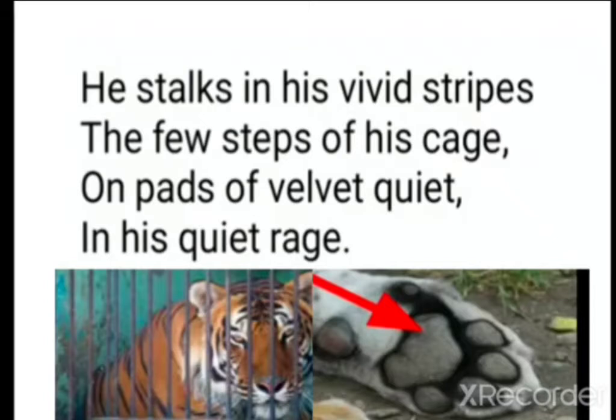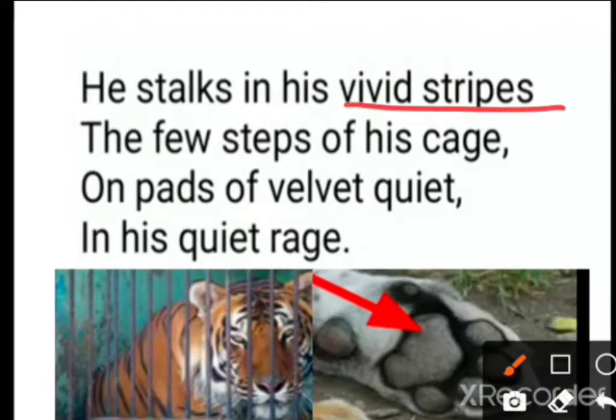So dear students, here in this first stanza, the poet describes the appearance of the tiger in the zoo and its daily movement. He says that the tiger moves up and down in his cage. Okay, the strips on his body can be distinguished even seen far, as they are darker in color. So what is this? That is vivid strips. Okay, you can clearly see that there is a tiger in the cage.